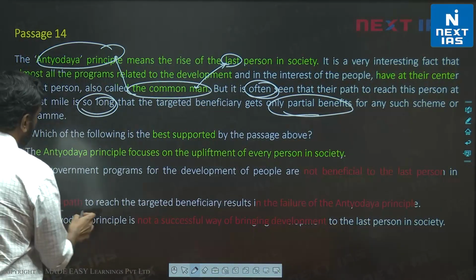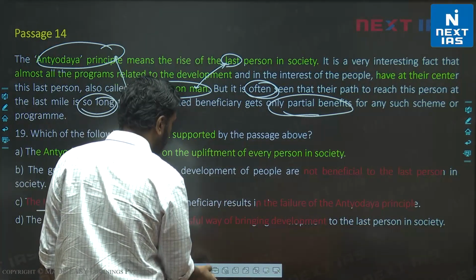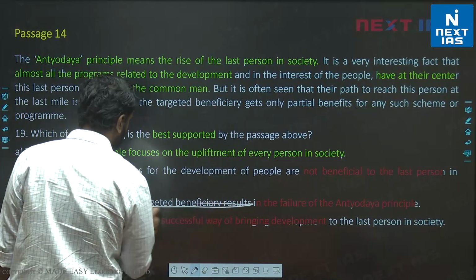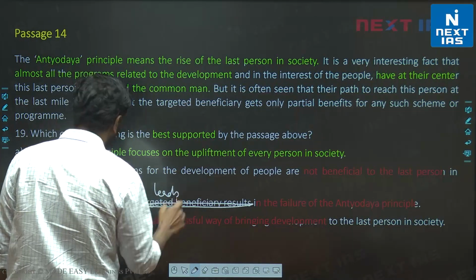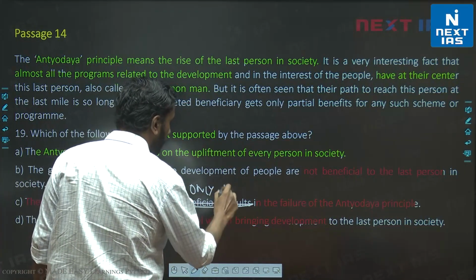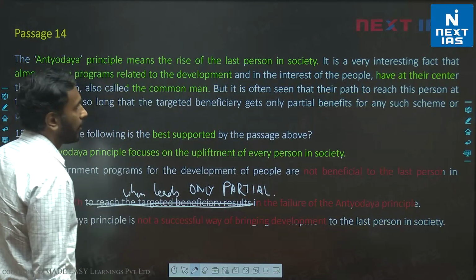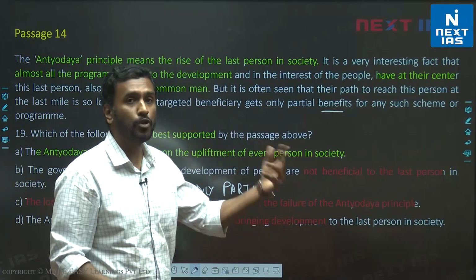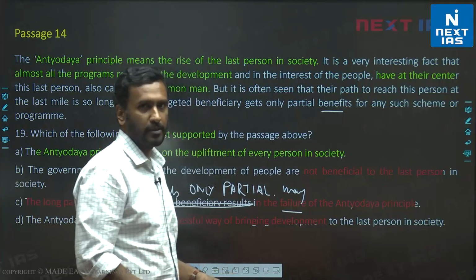So the long path to reach the targeted beneficiary results in the failure of Antyodaya principle is incorrect unless and until I say when the long path leads to only partial benefits, then this could lead to, or this may lead to failure of Antyodaya principle.